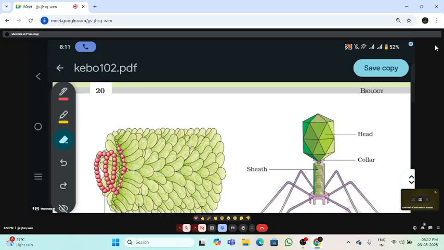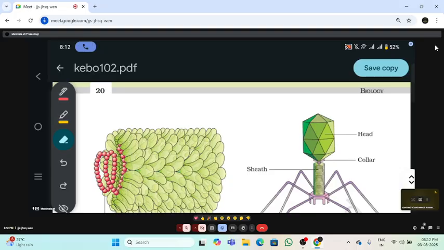So what are the living properties? They are intracellular parasites. They can multiply only inside living cells, and they are made up of genetic material like DNA or RNA, and they can undergo mutations. These are the living properties.